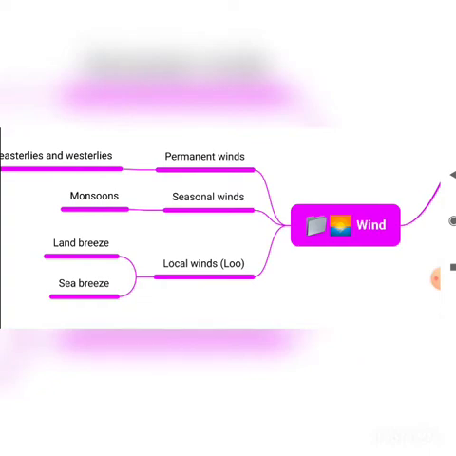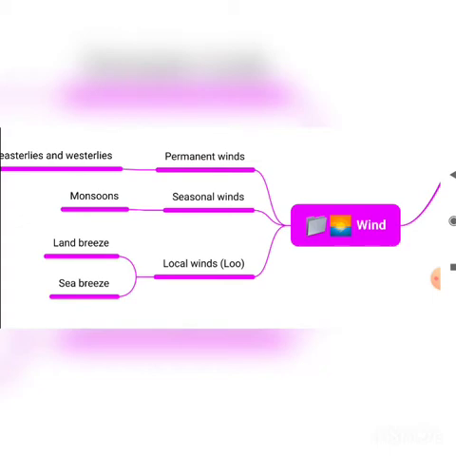Westerlies means the western wind. Easterlies means the eastern wind, which blows from the poles to the equator. Mostly the movement of the wind will be from west to east. This keeps on blowing throughout the year, which is called permanent winds.